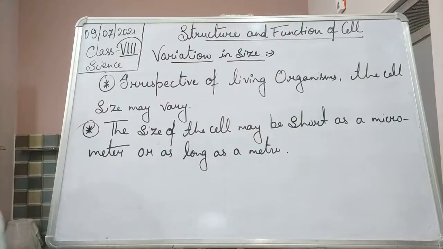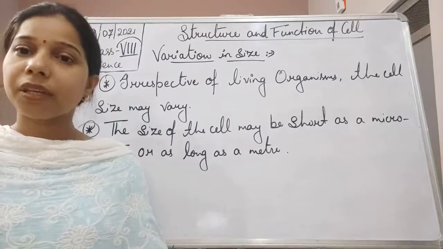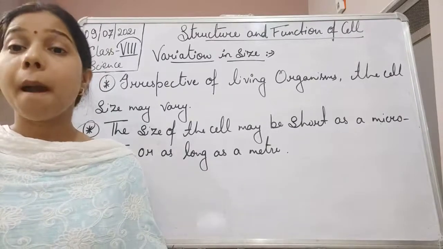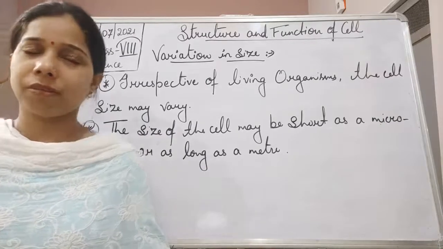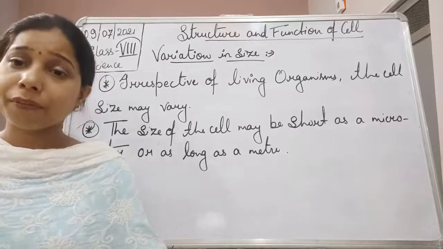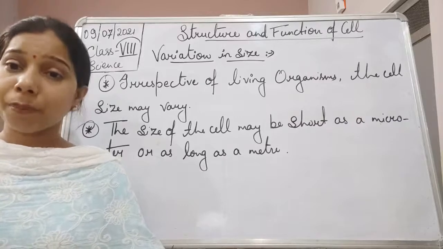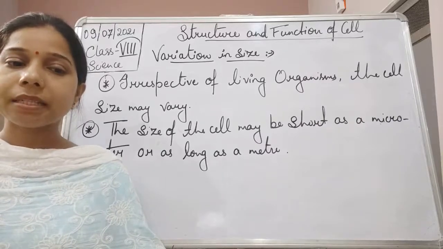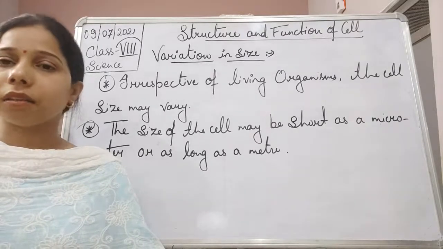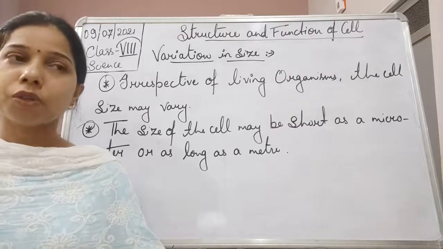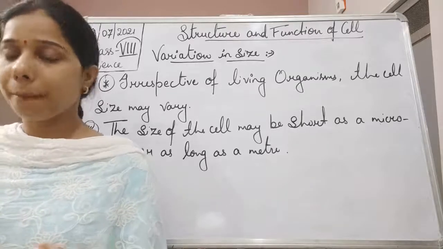Okay, so generally if we talk about the cells, students, you will find that we can see the cell only with the help of a powerful microscope. So the question arises, are we not able to see with the help of a microscope? That we are going to discuss later. But I just want to tell you one thing, that with the help of the microscope we are able to simply see the cell wall and the cytoplasm and the nucleus which is present in it. But we need a powerful microscope. So we will say that all the different cells can be seen easily with the help of a powerful microscope.